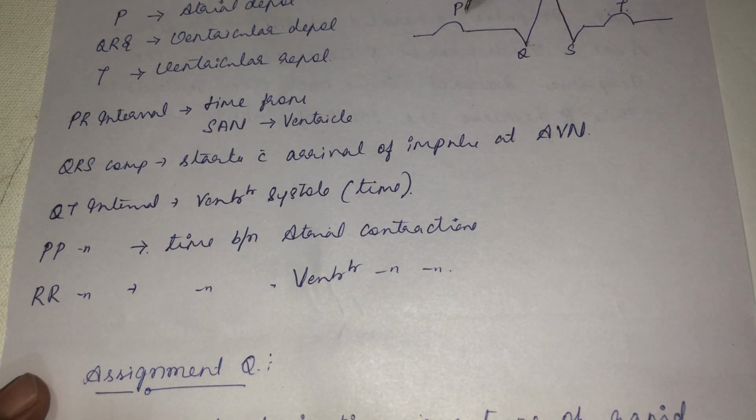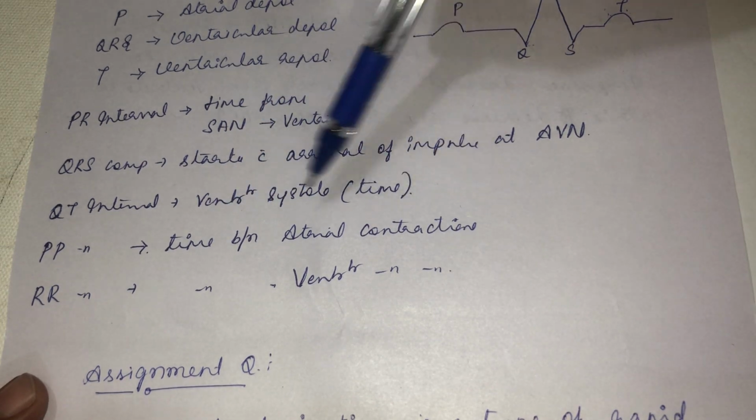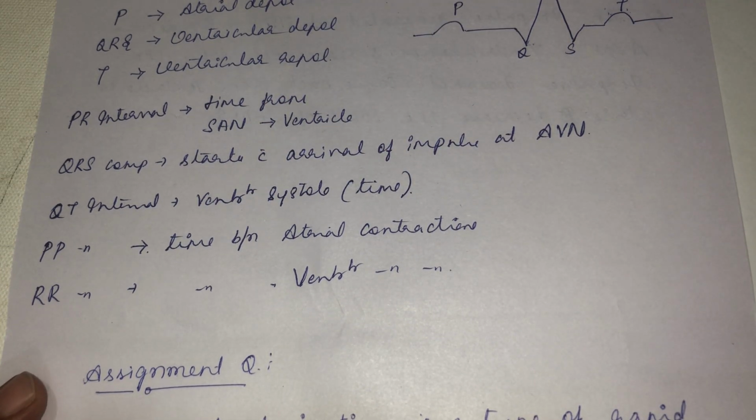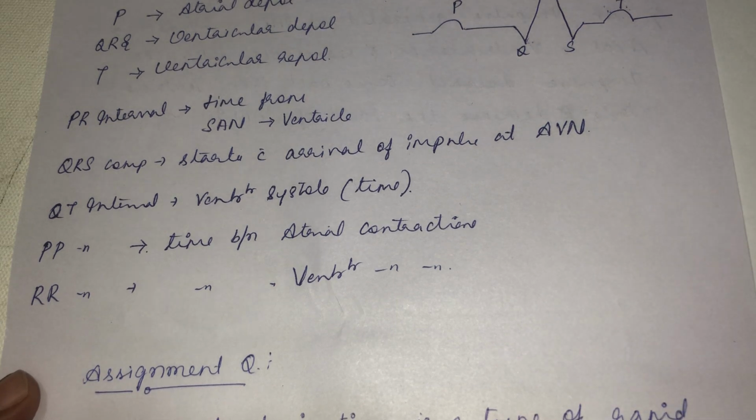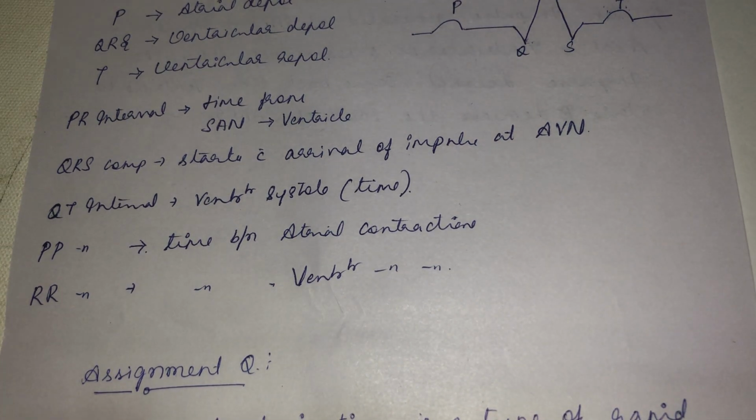Then what do you mean by the PP interval? It is the time between atrial contractions. The RR interval is the time between ventricular contractions. So that is about ECG. It is also important for studying different things under the different sections of drugs acting on the cardiovascular system.